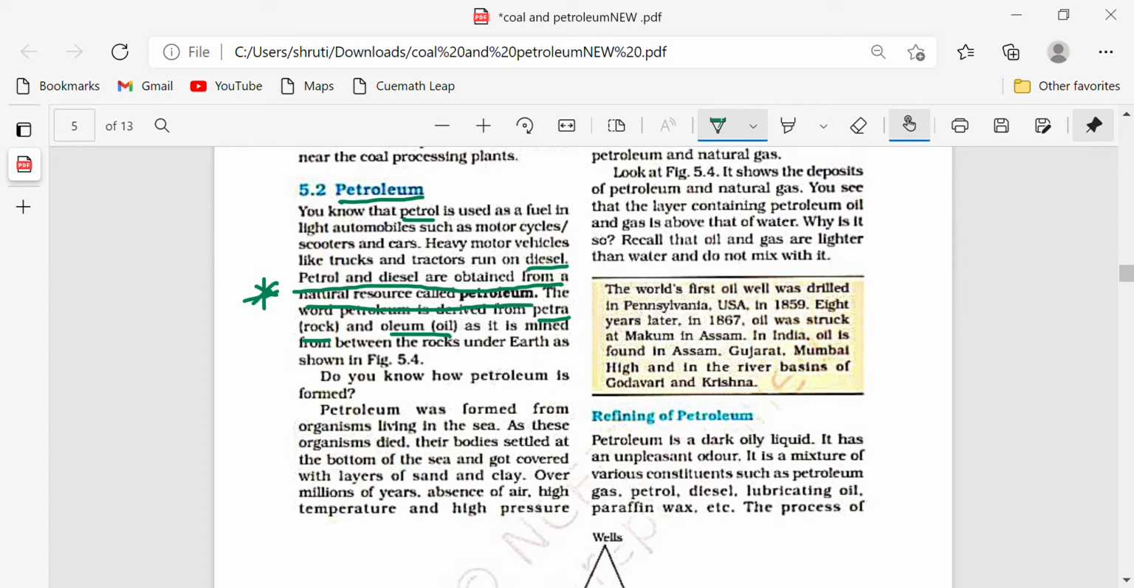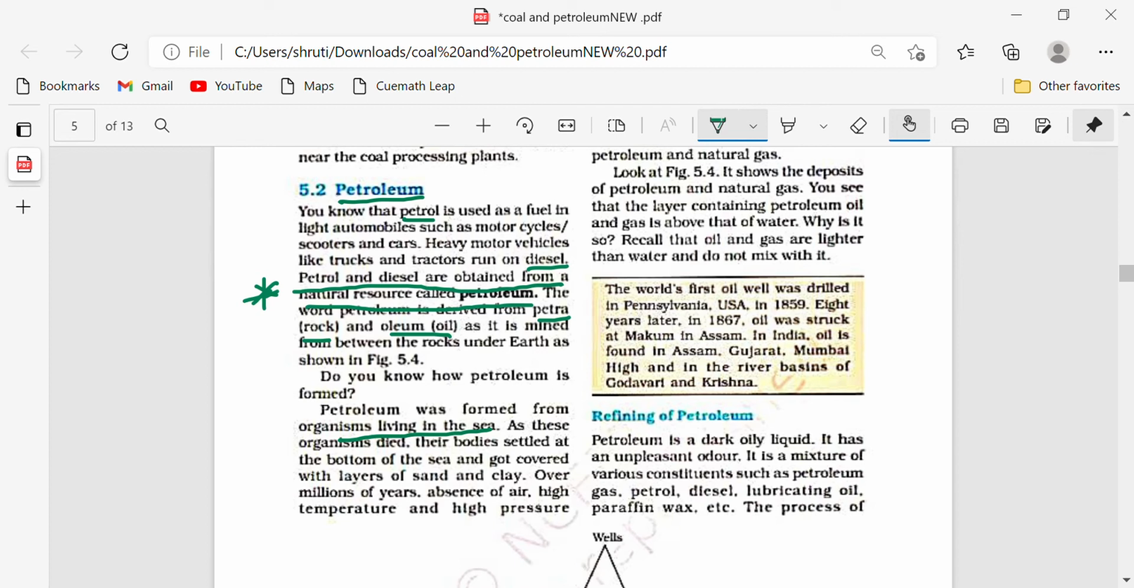Do you know how petroleum is formed? Let us see. Petroleum was formed from the organisms living in the sea. As we have seen earlier, how do we obtain coal? From the dead remains of plants. And now how do we obtain petroleum? From the organisms living in the sea. As these organisms died, their dead bodies settled at the bottom of the sea and got covered with layers of sand and clay.